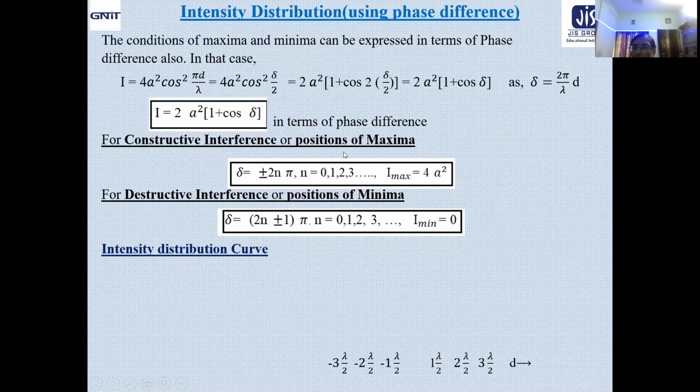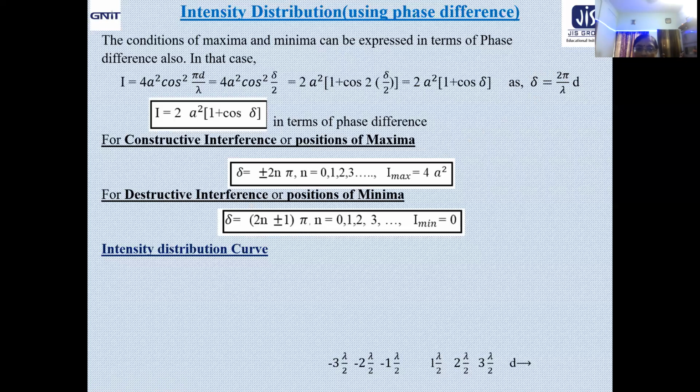Since you know that phase difference equals 2 pi by lambda into path difference, if you put the path difference conditions here, you can get the corresponding phase difference conditions, which are nothing but these two. Please try on your own, you will surely get it. Okay. Now we got the positions of maximum and minimum.